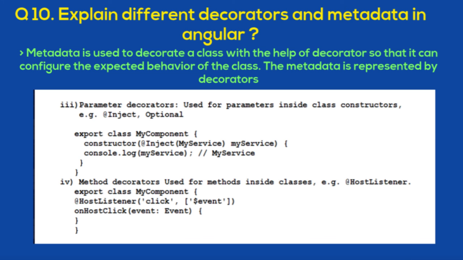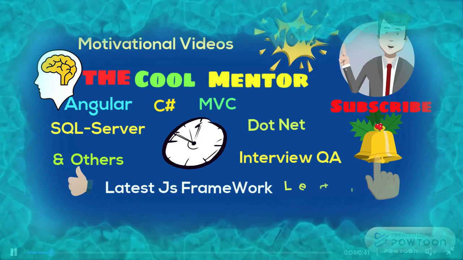Third one is parameter decorator. It is used for parameters inside the class constructor, that is @Inject and @Optional. The fourth one, method decorator such as HostListener, allows you to handle events of the host element in the directive classes. So I will explain HostListener and HostBinding decorators separately with examples in the upcoming videos, and in the next video I will cover more.